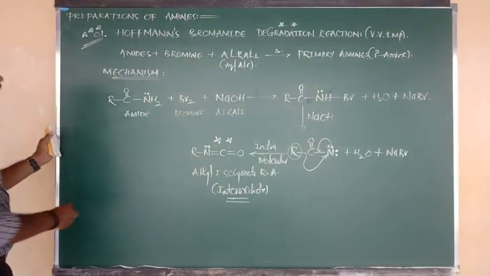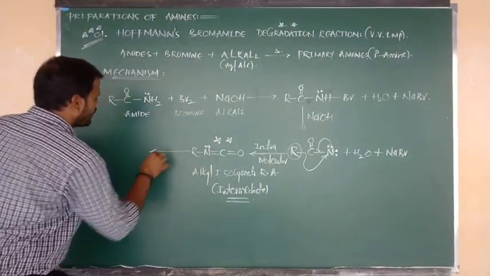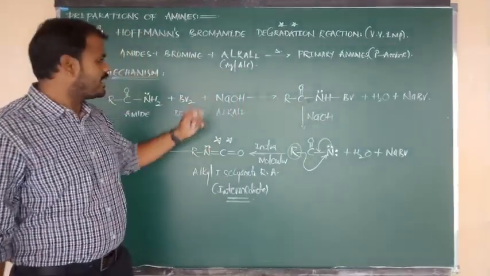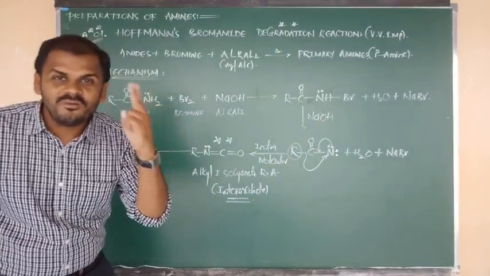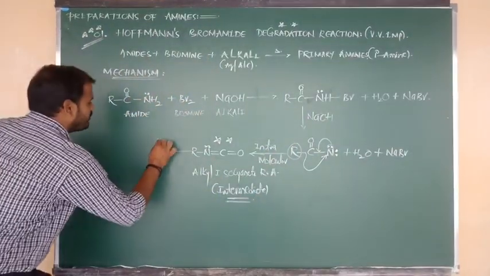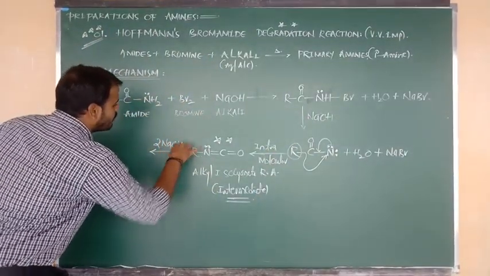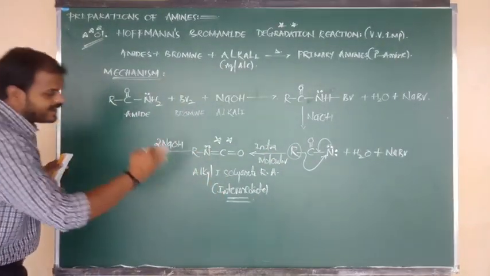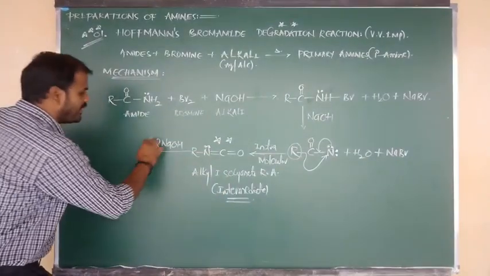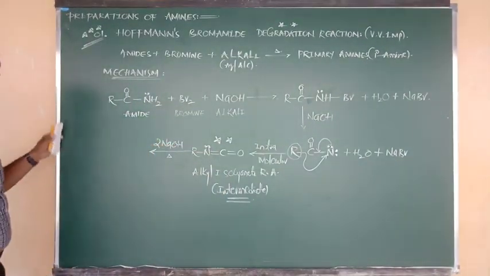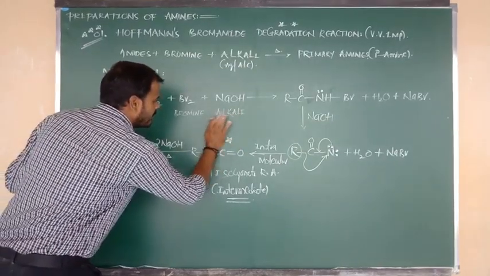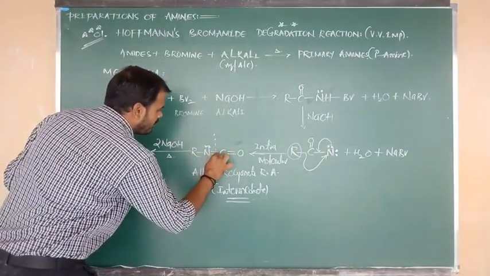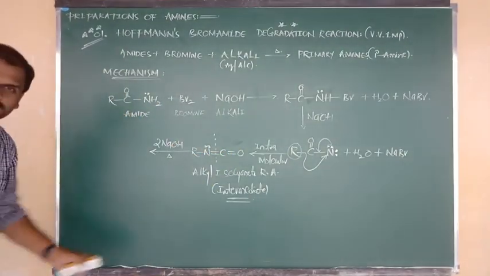Now it acts as an intermediate and undergoes the next reaction. In total, how many moles of alkali did we require? 4 moles. We used 1 mole, then 2 moles, and now we have to use the remaining 2 moles of alkali in the last step. So when the alkyl isocyanate intermediate reacts with 2 moles of alkali, the bond between N double bond C will undergo cleavage.